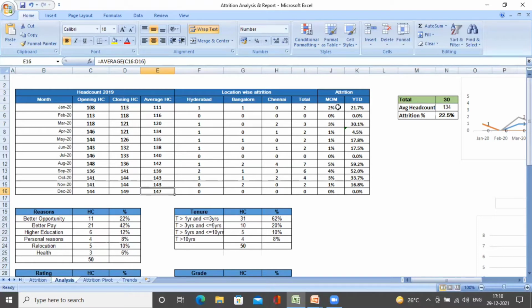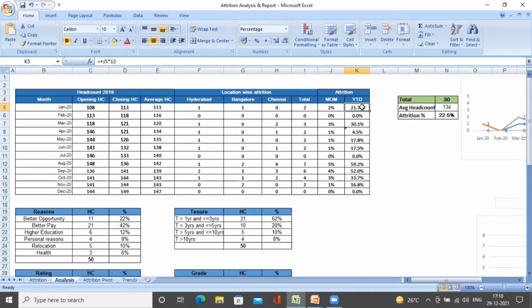As we initially discussed, what is attrition rate? Month on month, that gives you the attrition rate. It is again simple. The formula for the attrition rate is the number of employees left divided by the average number of employees over a period of time. Since we are doing this for January, we put the formula as 2 by average headcount, which is 111, which gives us a number. Whenever we are doing an analysis, it is important to represent the data in terms of percentage, so it is nothing but 2%. Similarly, we are going to calculate for all the remaining months.